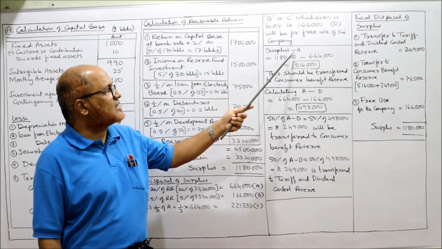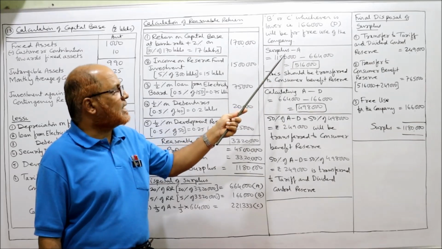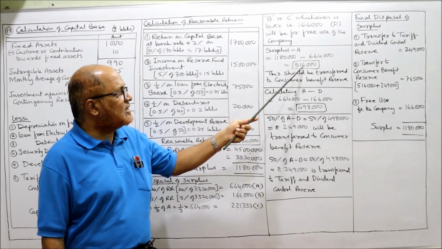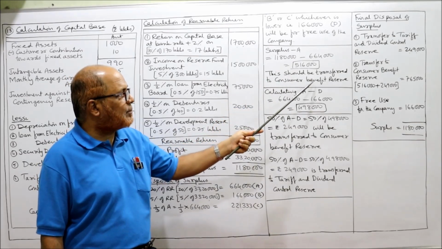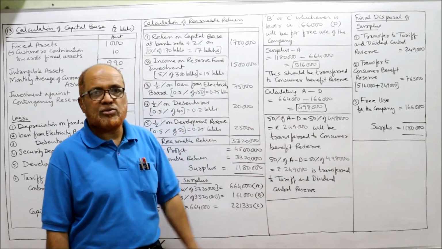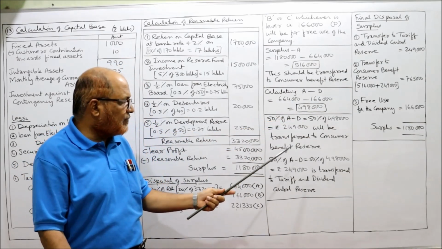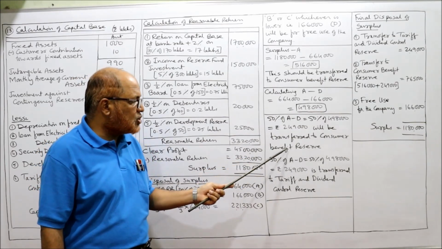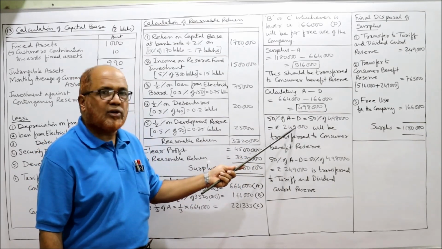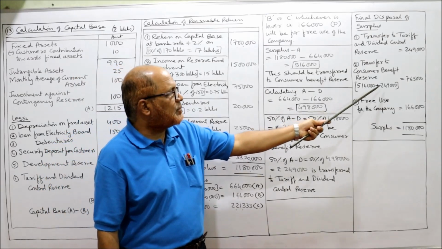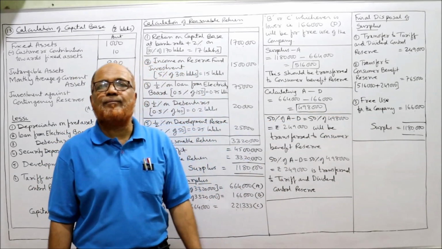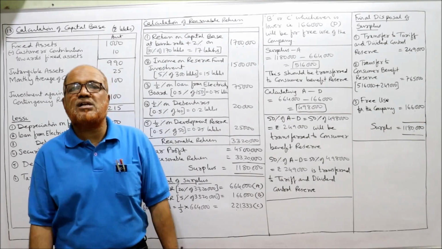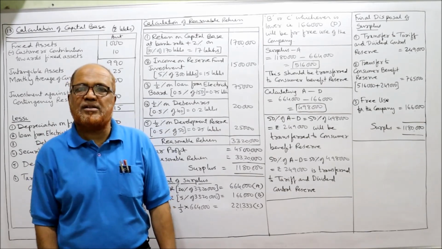First one, surplus minus A, 5,16,000. Apart from that, 50% of A minus D, 2,49,000. Add up 516 plus 249, 765. 7,65,000 is the transfer to consumer benefit reserve.